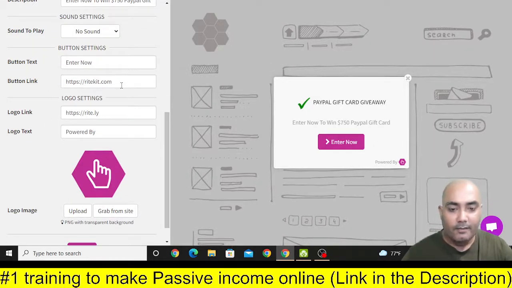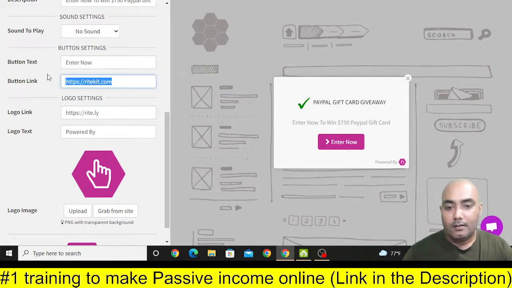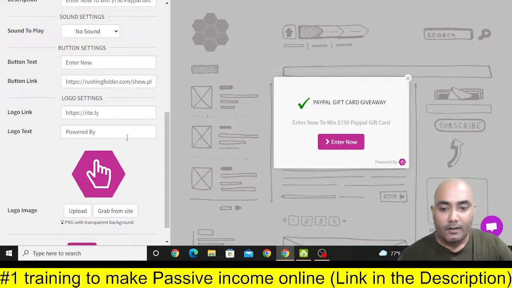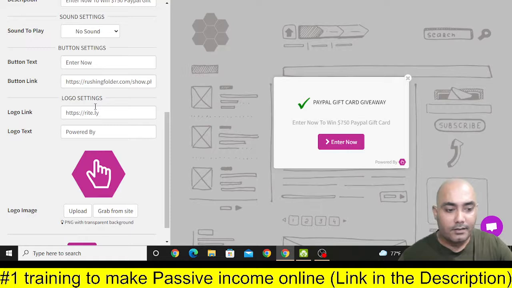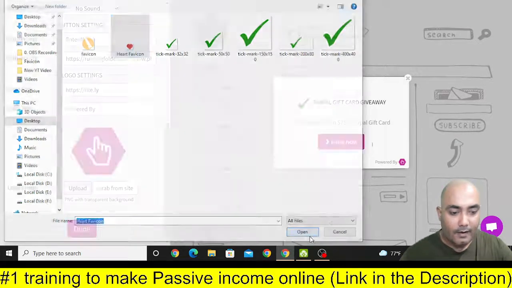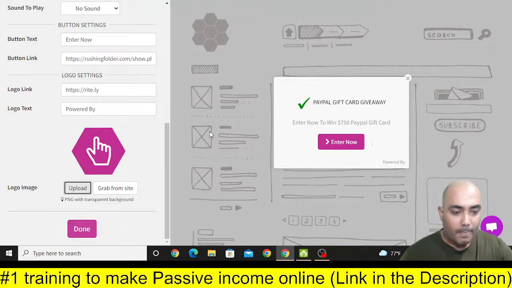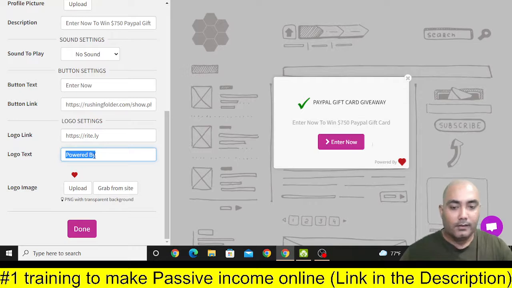So in button link, now it's time to copy this link and paste it here in this way. Okay, so after that, here you can see logo link, if you have any. I think it is talking about this one. You can upload any other logo. Let's see if I can upload this one. Yeah, powered by. Here you can write anything you want, like powered by.